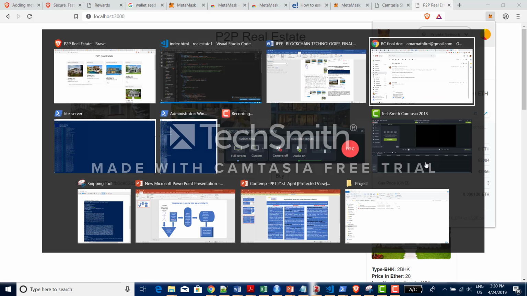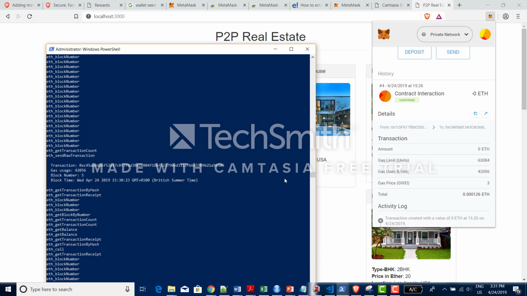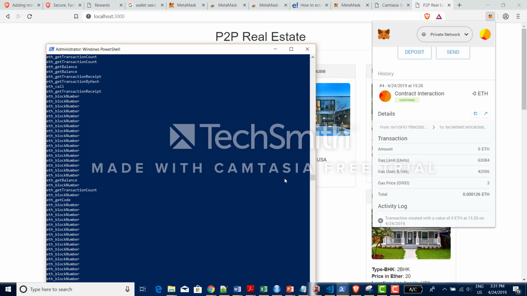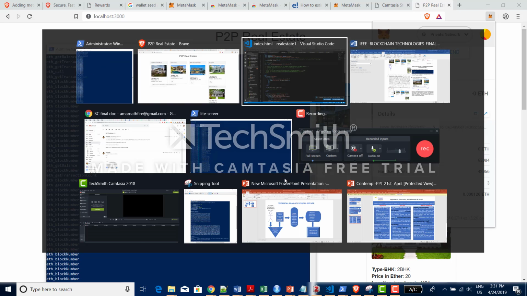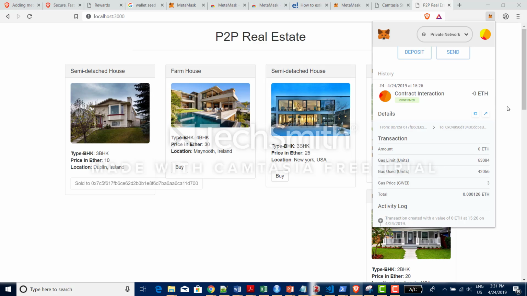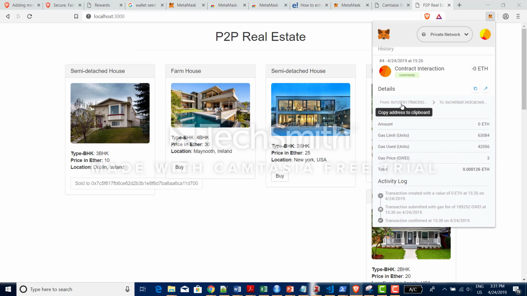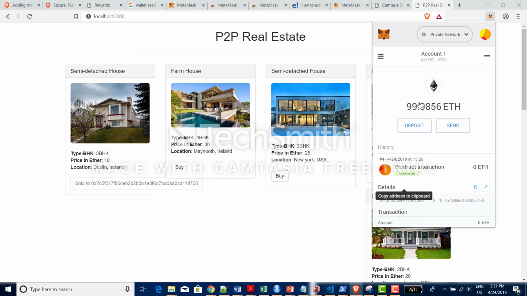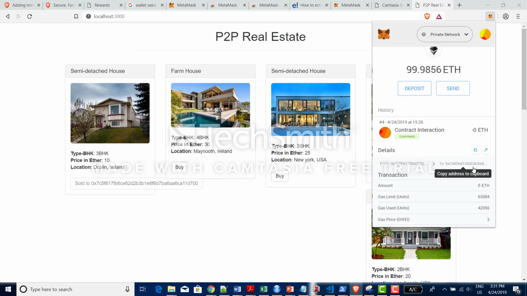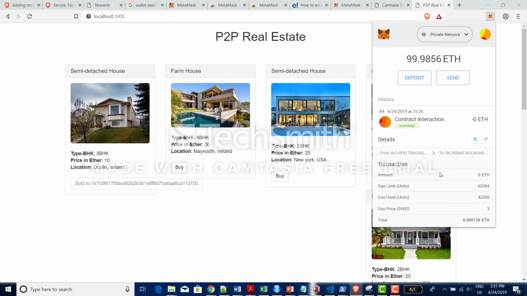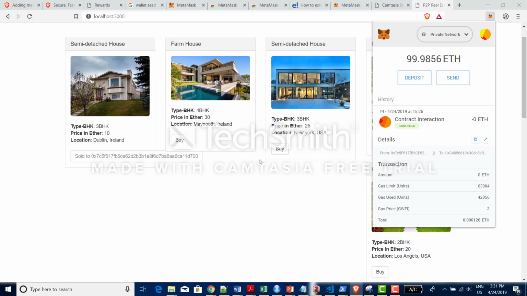In addition to this, you could even see the transaction in TestRPC, which also acts as a proof. You could see that the transaction has been made from this address, which is nothing but the customer's address, this MetaMask address, to the DApp's address, which is nothing but the owner of that house. So the customer has transferred the ether to the owner of the house to buy this house.